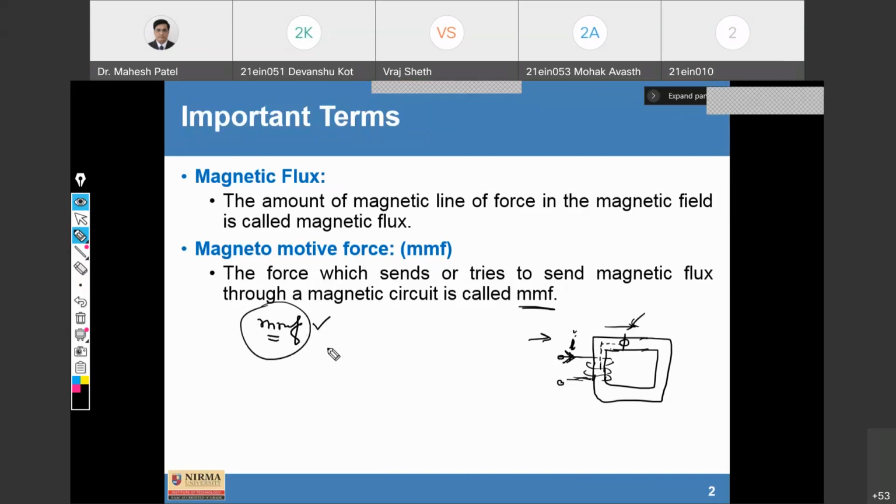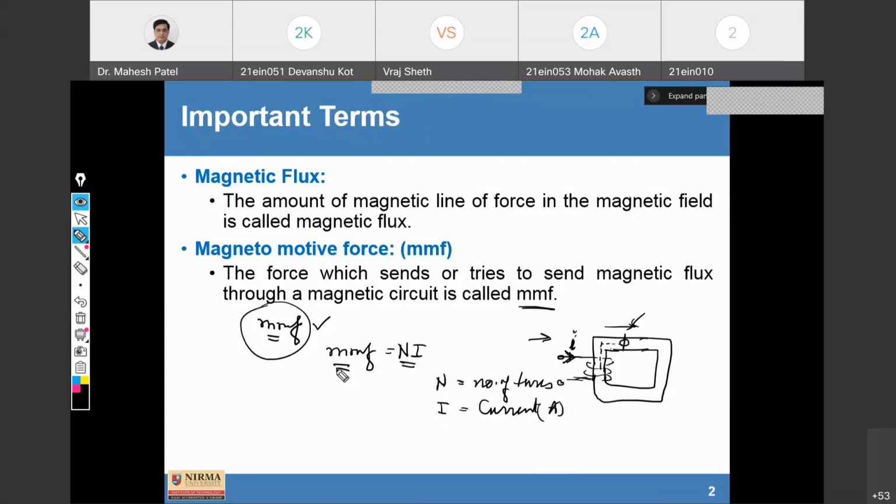So we can write MMF is equal to Ni, where N is the number of turns and I is the amount of current flowing in ampere. This product Ni is nothing but MMF.